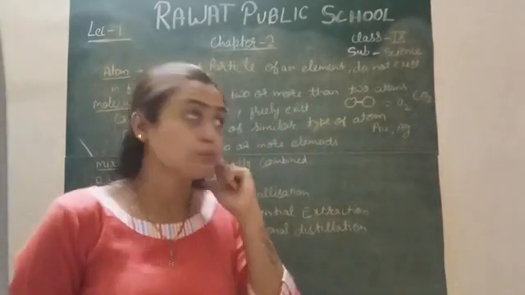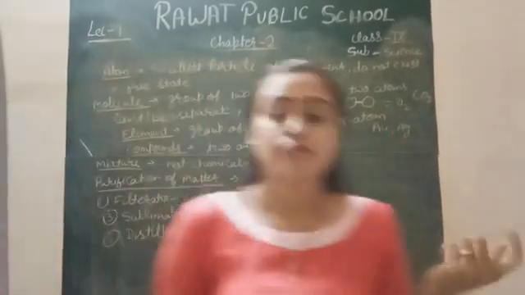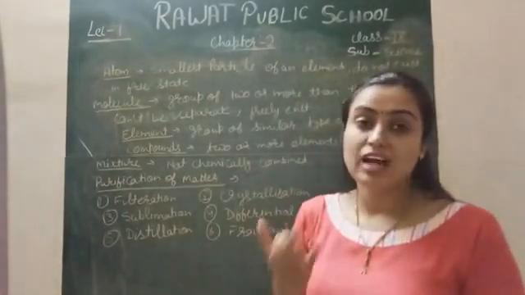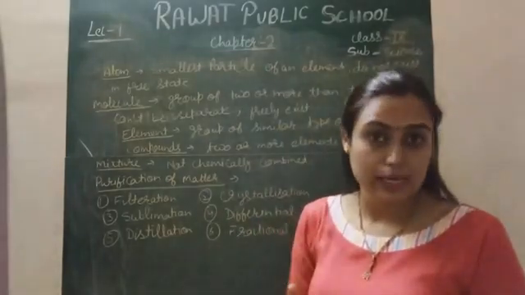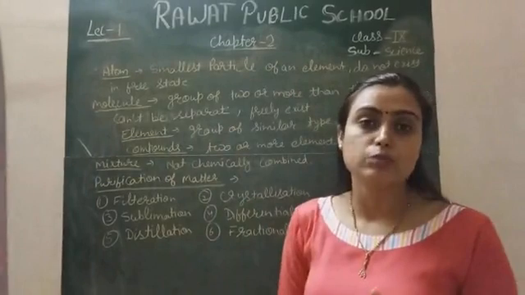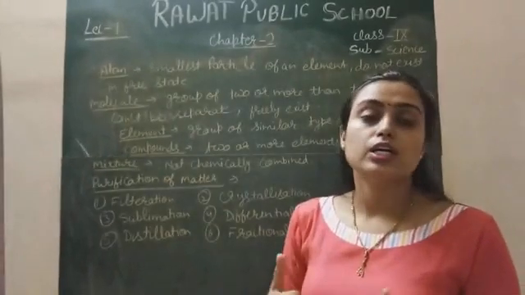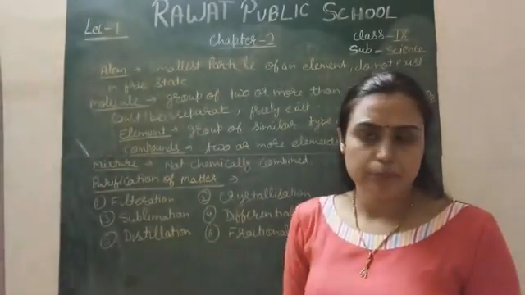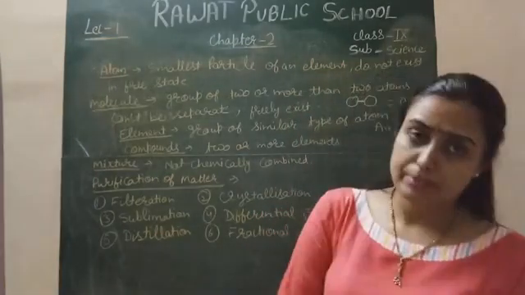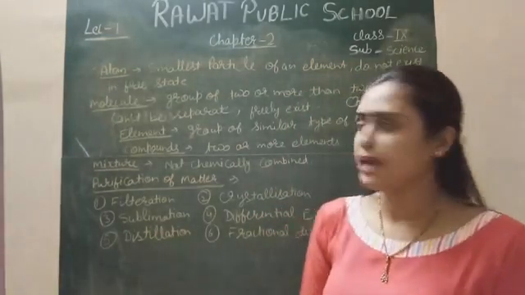So an element is made up of more than two atoms, but the type of atom should be the same. But a molecule is formed of a group of more than two atoms, and the type of atom will not necessarily be the same. It may be the same or not, right?